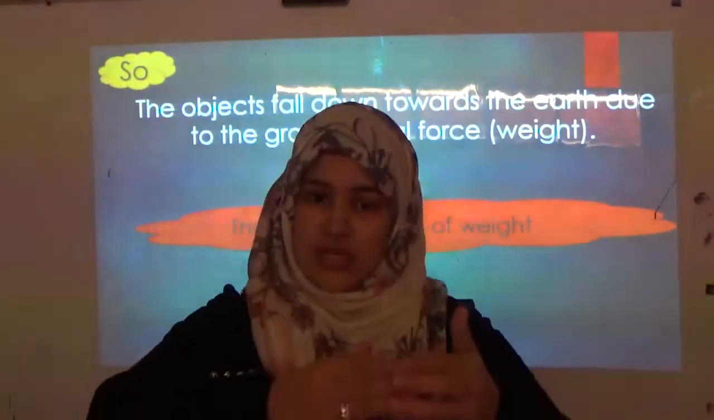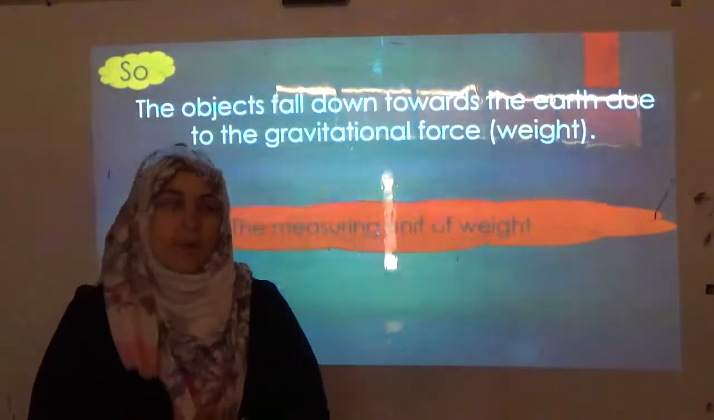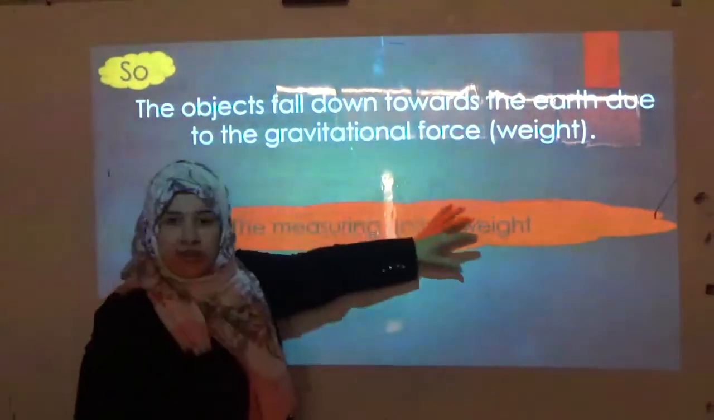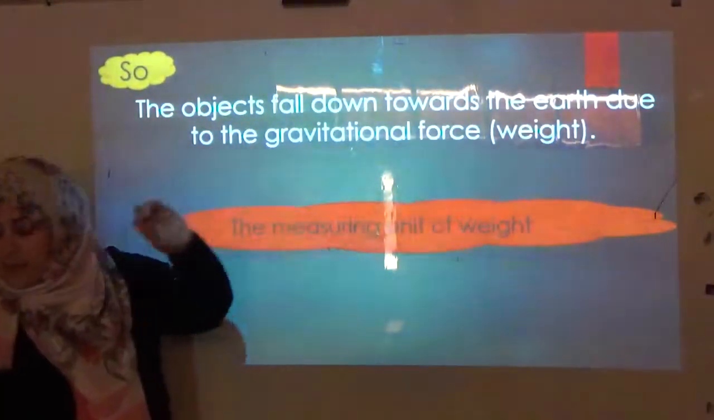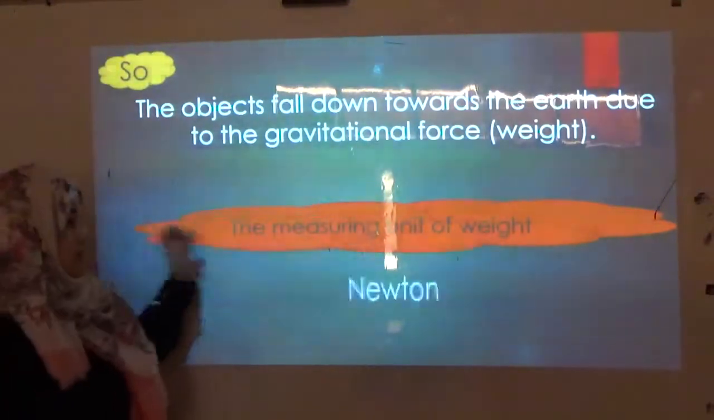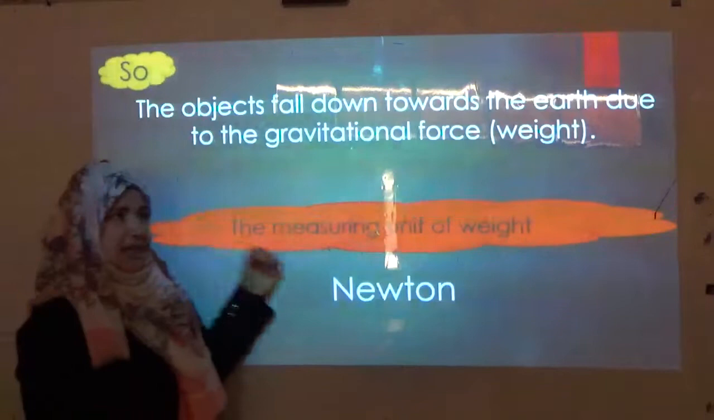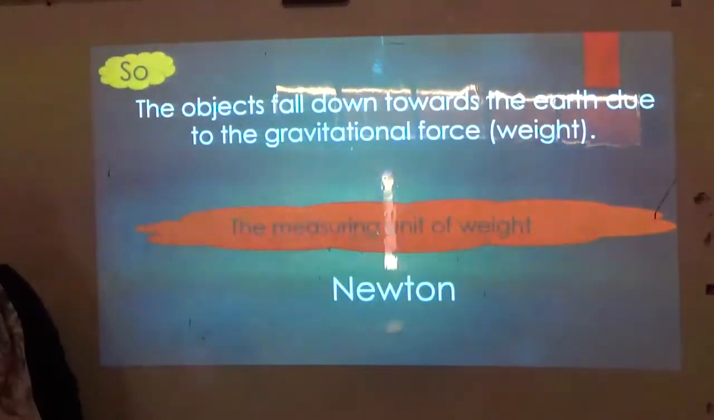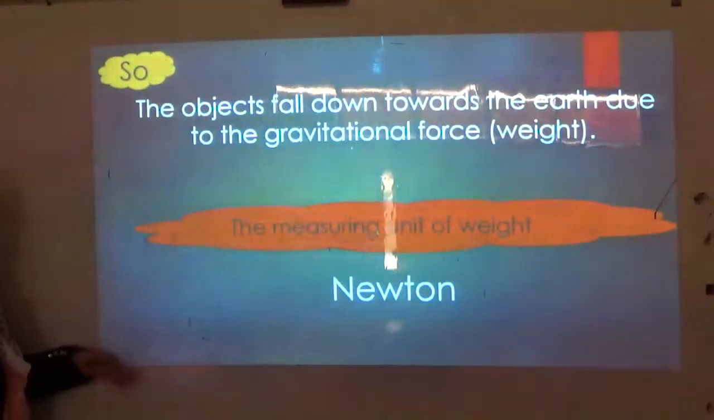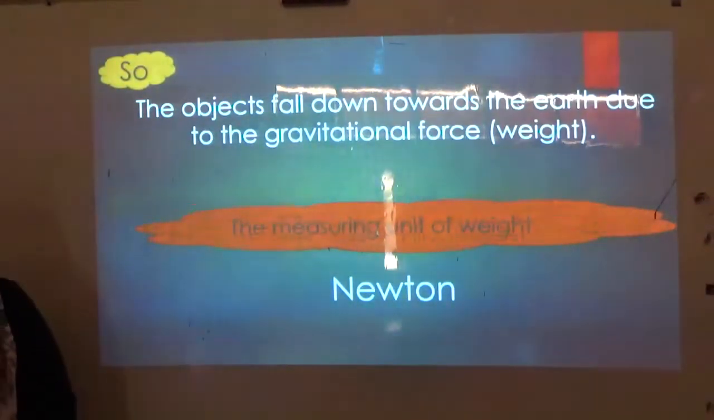In appreciation of his great discovery, the unit for measuring the weight is called after the great scientist, Isaac Newton. So, the measuring unit of weight is Newton. It is named after the scientist who discovered the gravity force, and I think it is in appreciation of his effort in the progress of science.